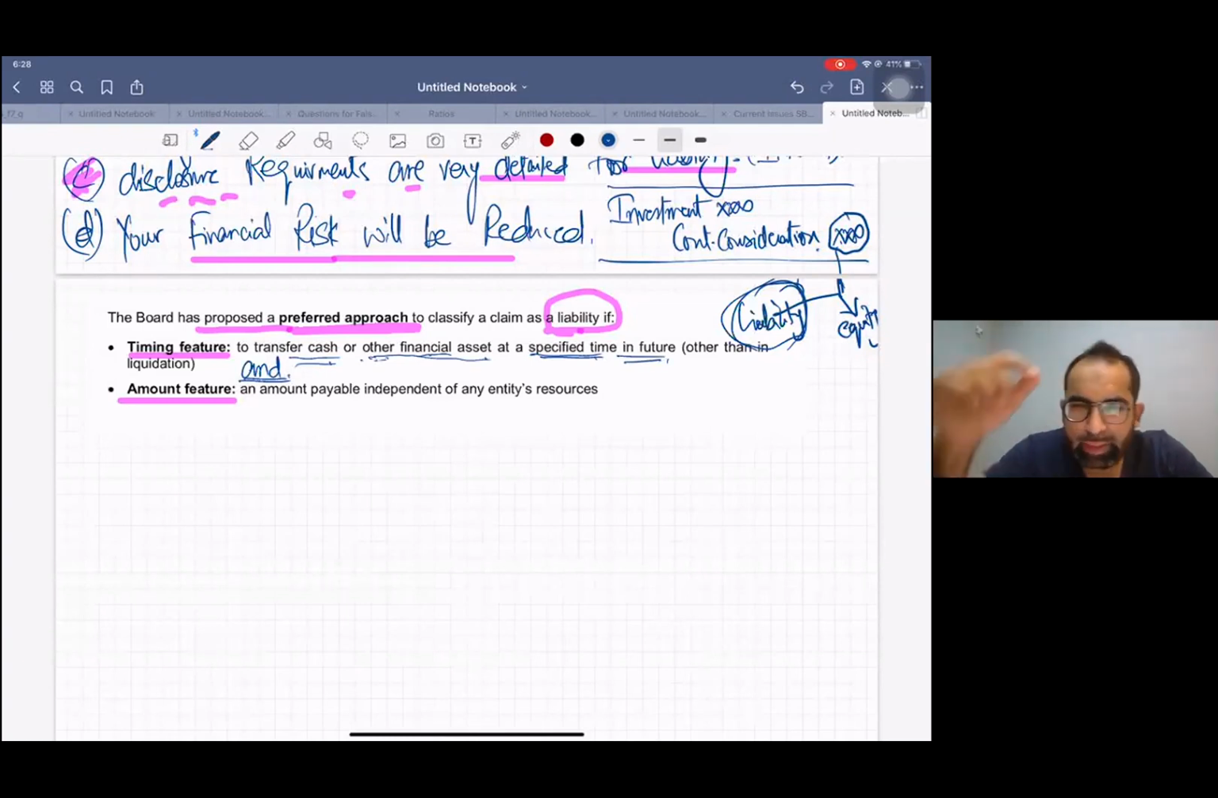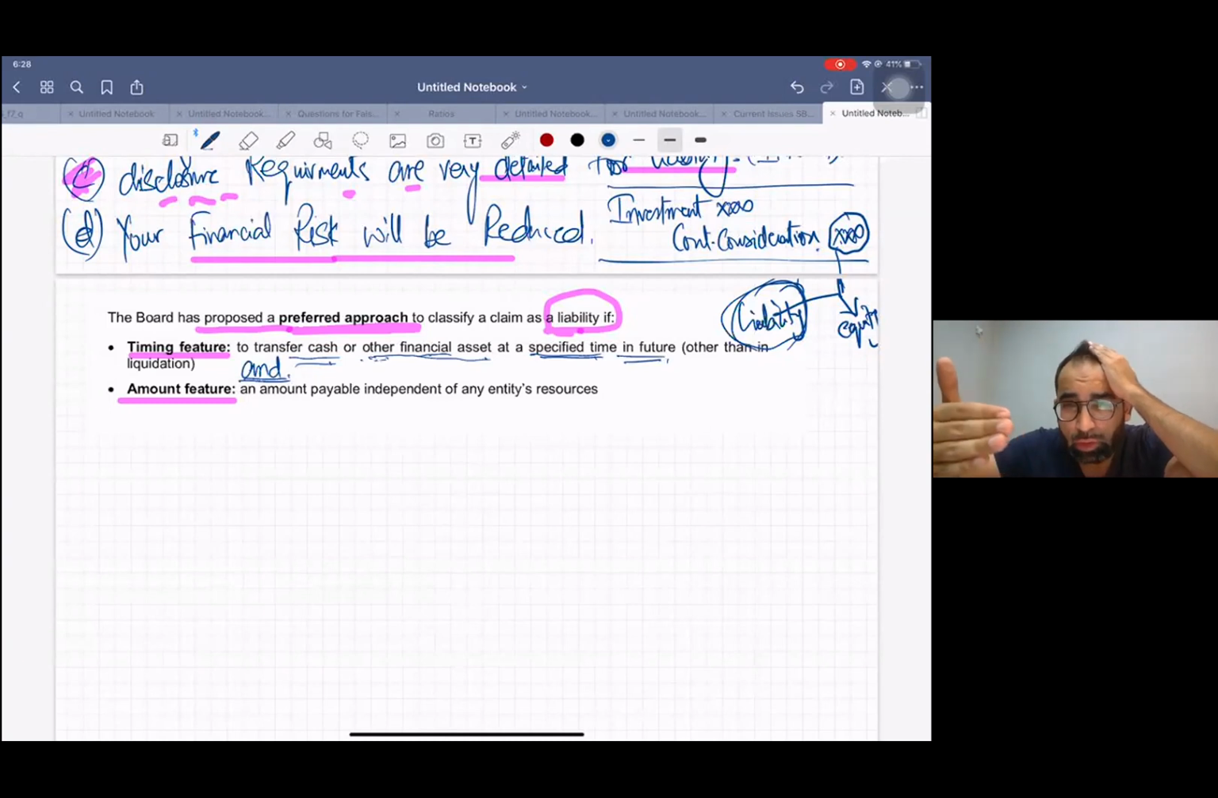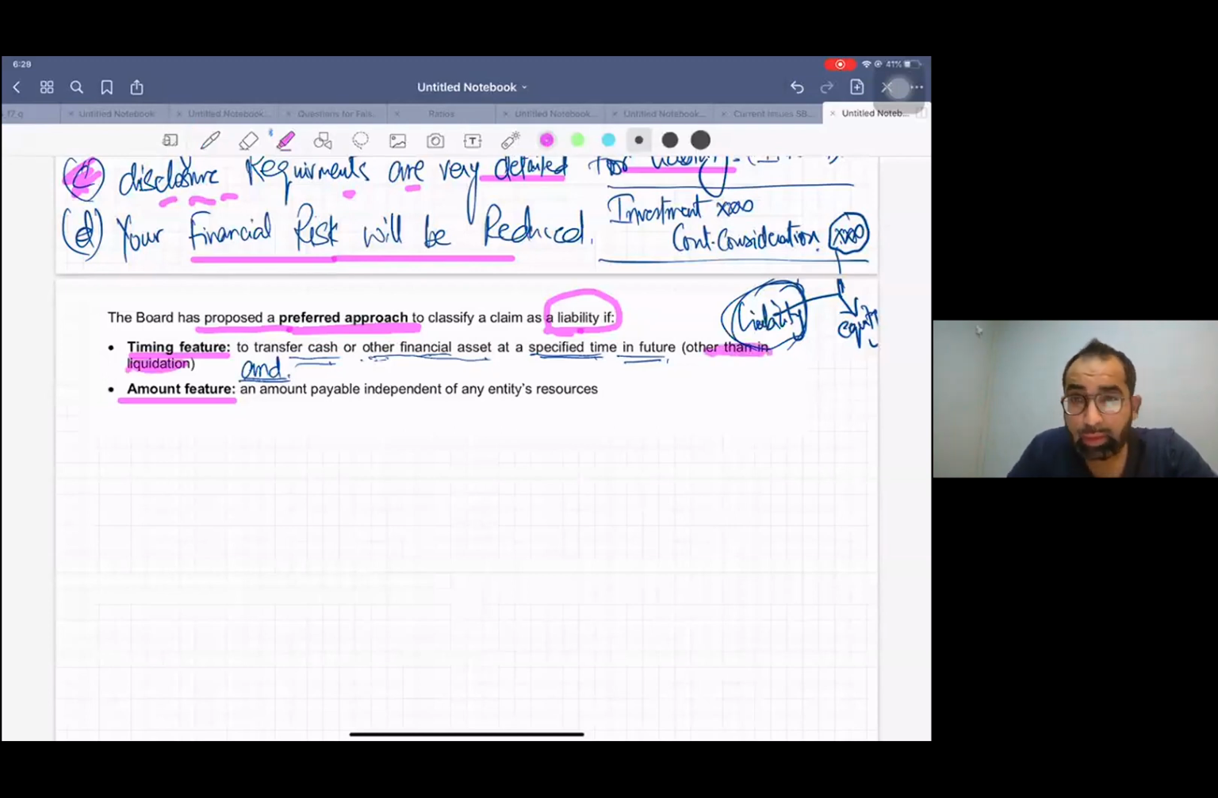There should be an exact time at which you are liable to pay cash, or you are liable to transfer a financial asset. Then it will be a financial liability. And one more thing, it is written, other than in liquidation. If it is written that at the time of liquidation you will pay, then it is not a liability.